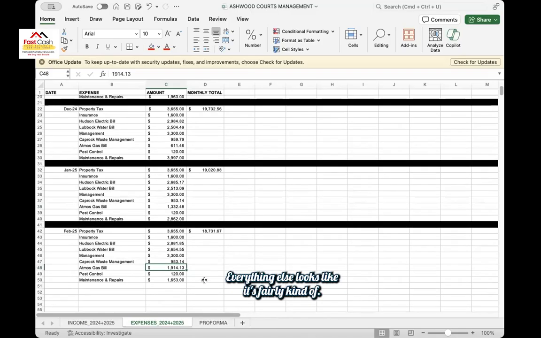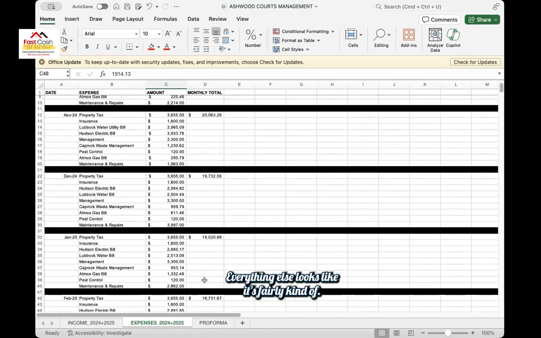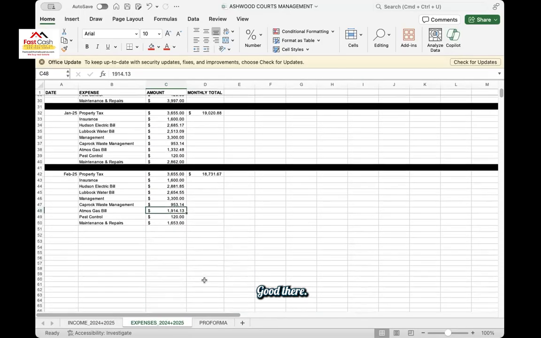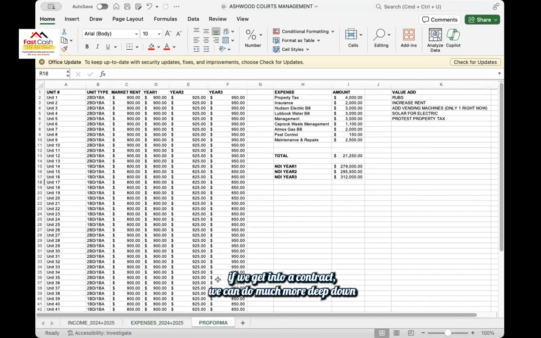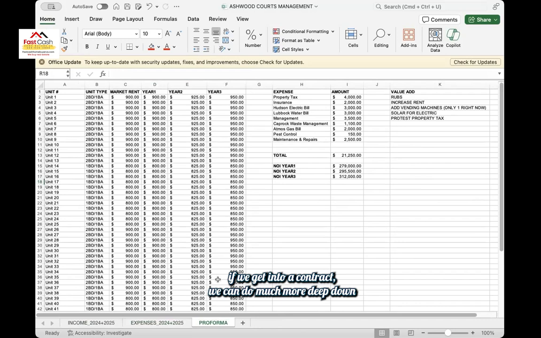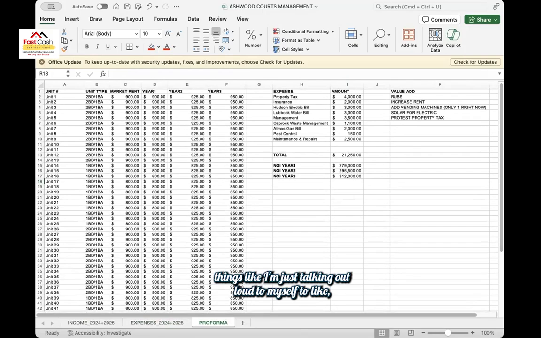Everything else looks fairly good. Yeah, I guess when we get into a contract, if we get into a contract, we can go much deeper on the due diligence part, right? We can ask for all that information. Yeah, yes, we can, but these are just things I'm saying out loud to myself to kind of get an idea. Makes sense. Definitely makes sense. So, yeah.